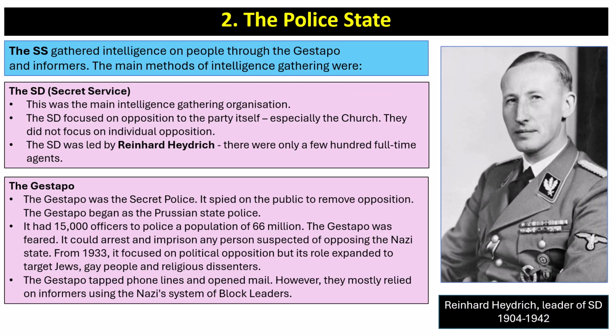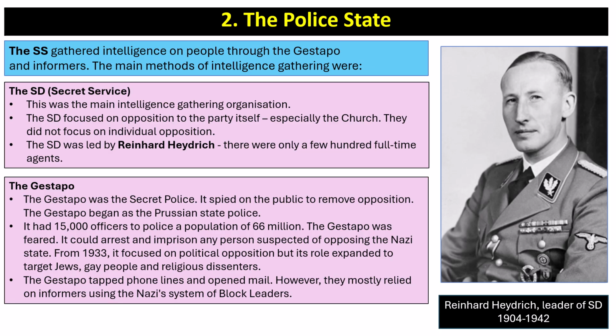So what else did the police state do? Well, the SS gathered intelligence on people through the Gestapo and informers, and the main methods of intelligence gathering were firstly the SD, the Secret Service. This was the main intelligence gathering organisation. The SD focused on opposition to the party itself, especially within the church. They did not particularly focus on individual opposition. The SD was led by Reinhard Heydrich. There were only a few hundred full-time agents.